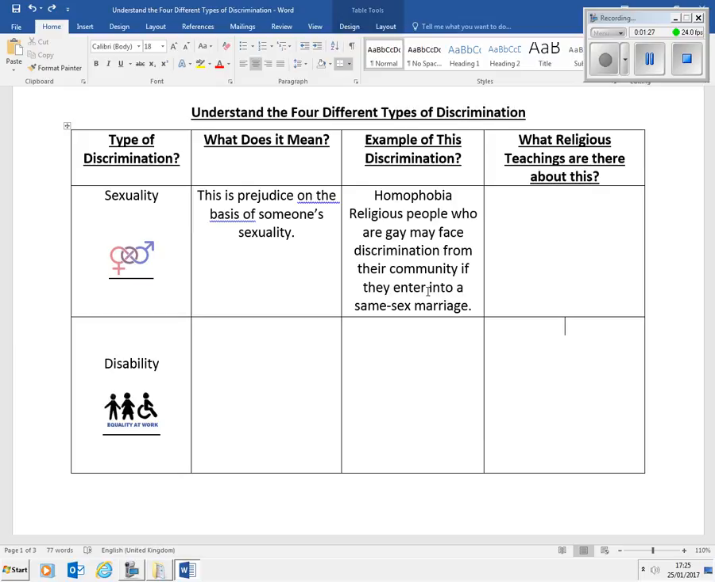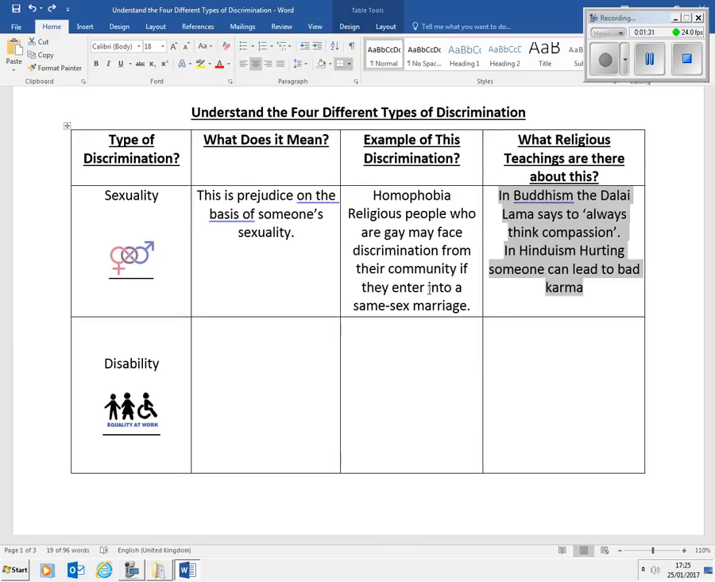Well, what are the religious teachings about this? In Buddhism, the Dalai Lama says to always think compassion. And in Hinduism, we know that hurting someone can lead to bad karma, which in Hindu thought might affect one's future reincarnation. So that is something important to bear in mind.